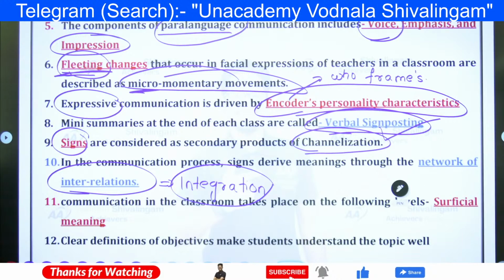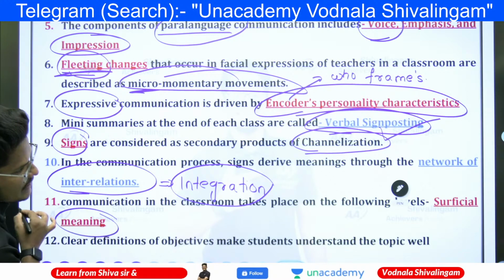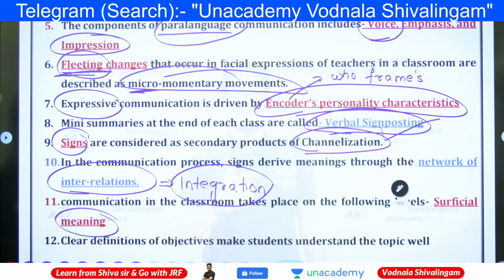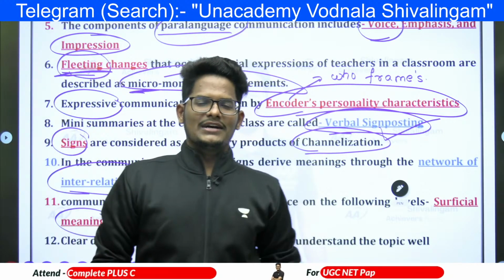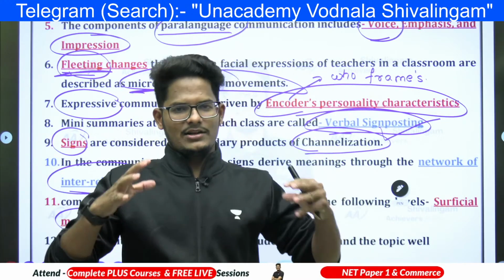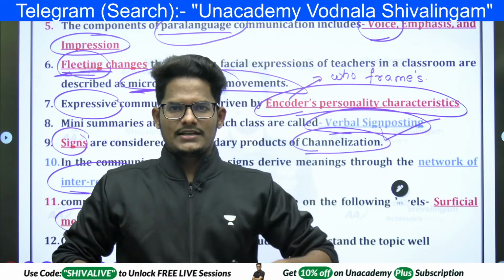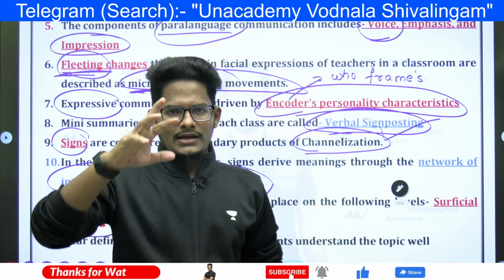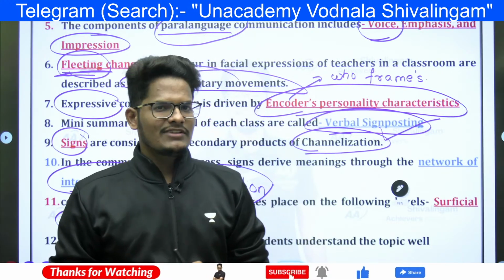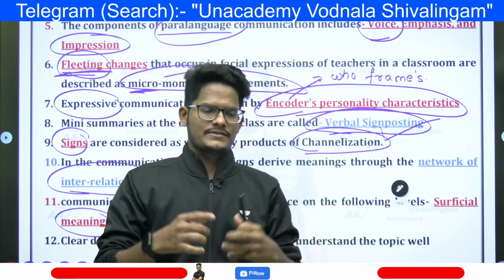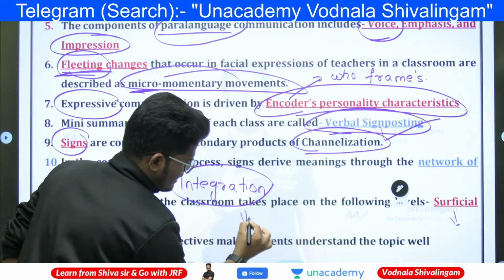Right? And communication in the classroom takes place at a superficial level. Superficial means academic in nature, so more subjective discussion happens inside the classroom. There are three levels: superficial level, personal level, and validating level. In the validating level, what happens is sharing of beliefs. The superficial level is where you make only academic interaction, whereas the validating level is different.